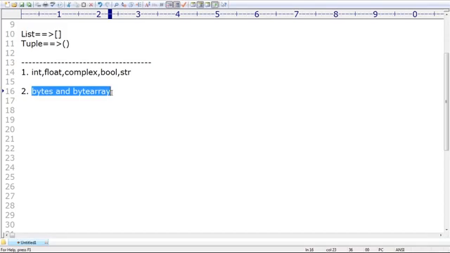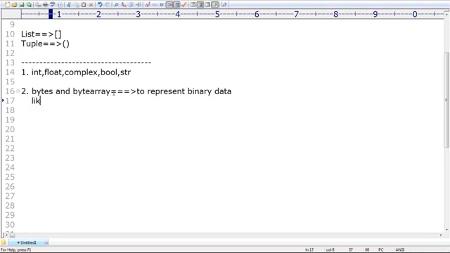Where can bytes and bytearray be used? Especially to represent binary data. Remember this. To represent binary data, something like images, video files and audio files, we can usually go for bytes and bytearray. The most commonly used data types for handling binary data are bytes and bytearray.